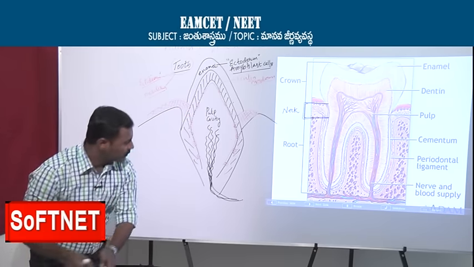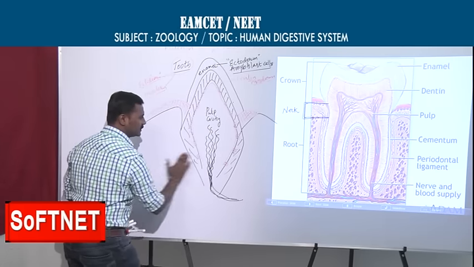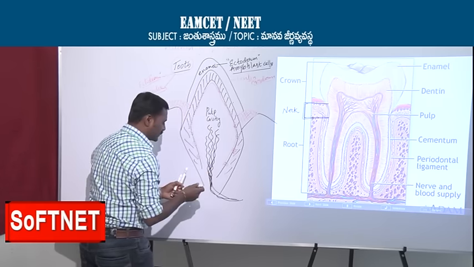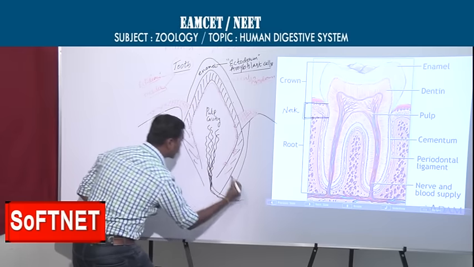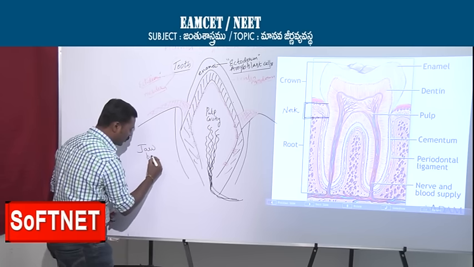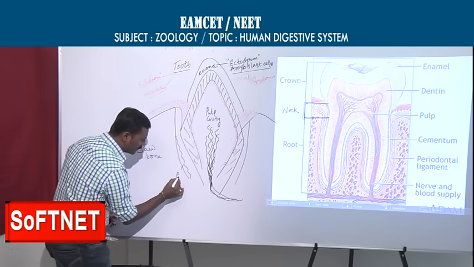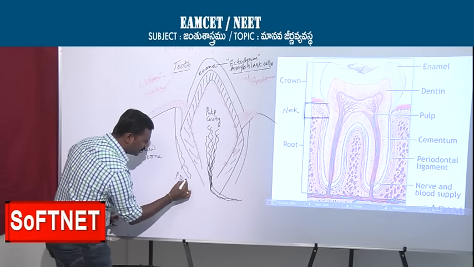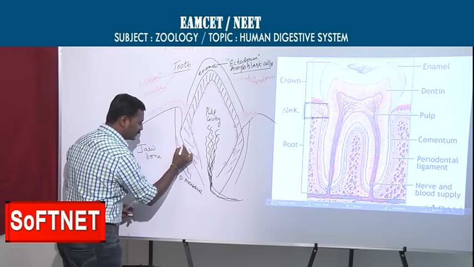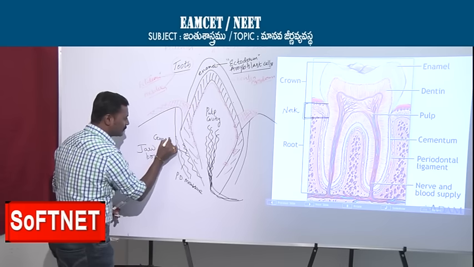Right. Now we will see one more thing. How do they attach to the jawbone? Let us see the fixing. Generally this is the jawbone. I am writing here. This is jawbone. Jawbone is lined by periodontal membrane. Dentin is covered by cementum.